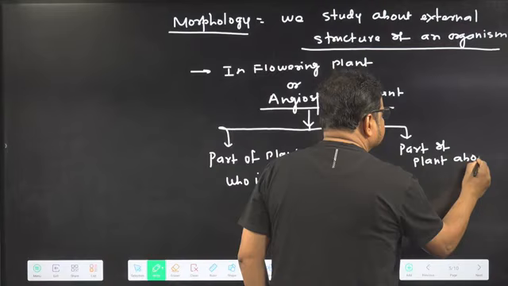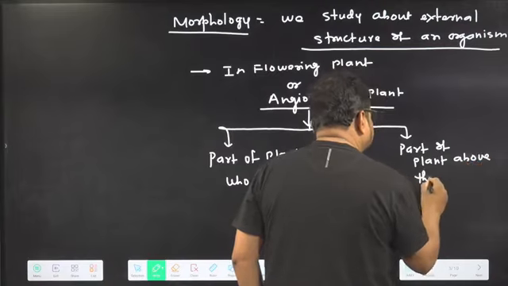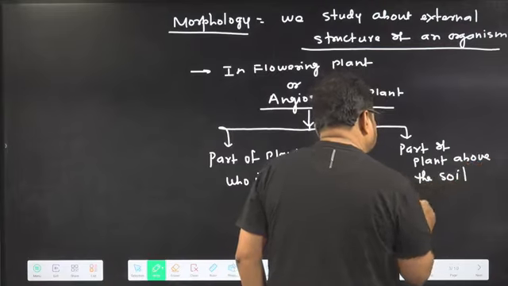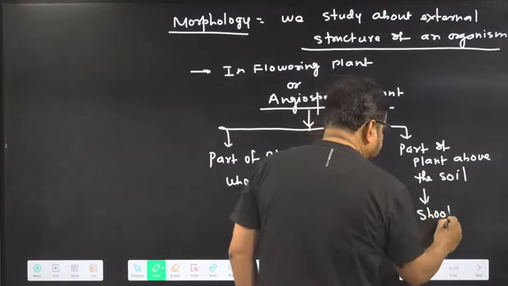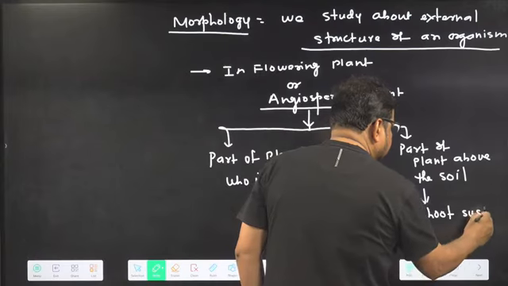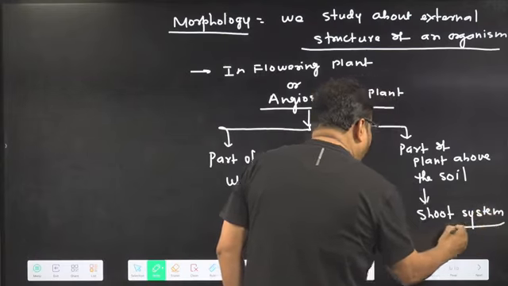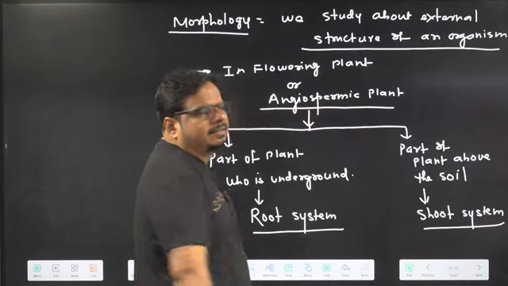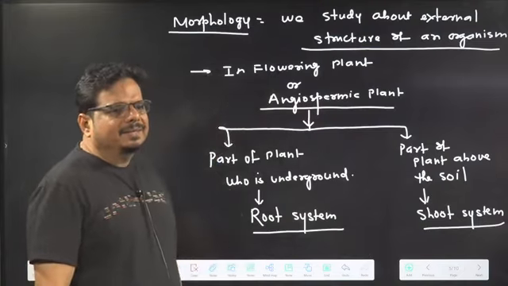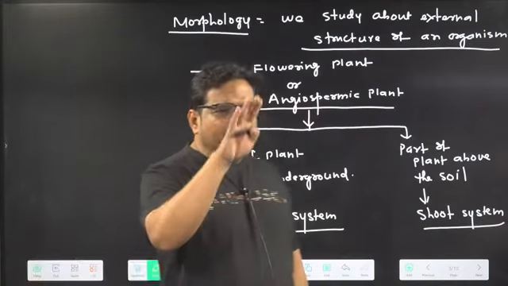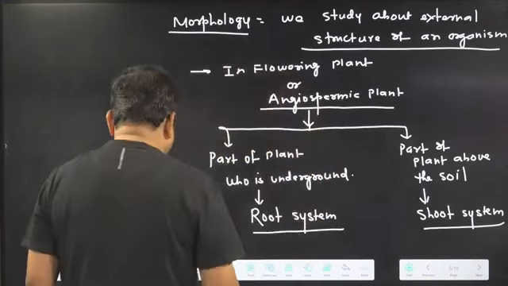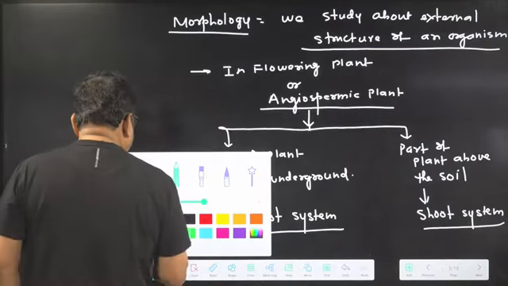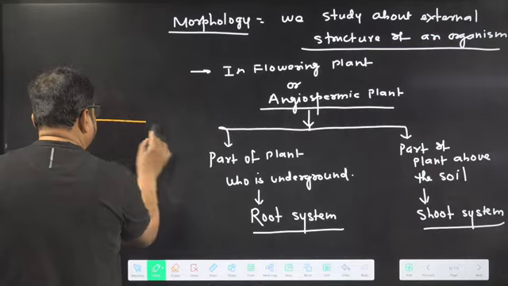above the root, above the soil, this is called which system? Shoot system. So if you talk about any angiospermic plant, these two components are there. In any plant, root system is there, and which one? Shoot system is there. As an example, I am just drawing a rough sketch here.